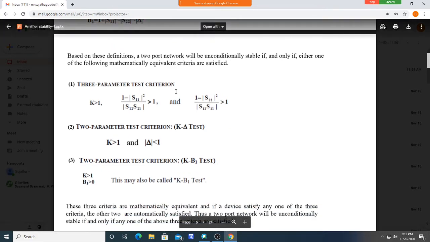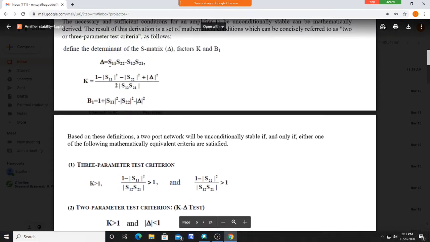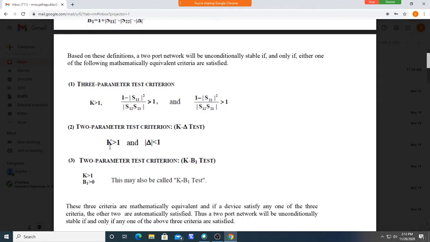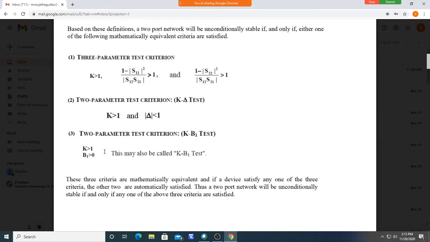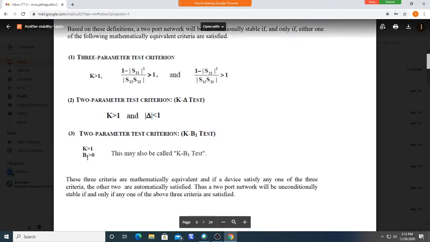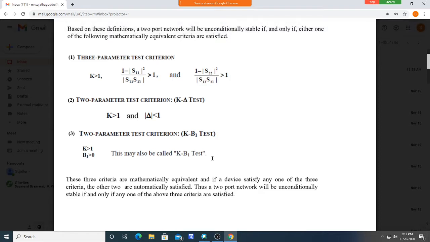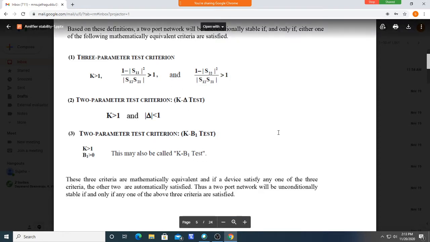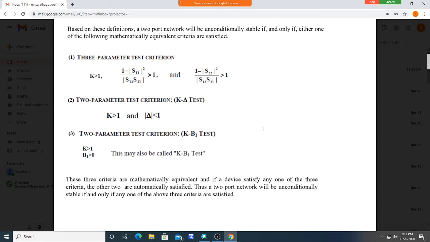You can do it this way, or you can do it this way also. Just calculate a k value and delta value here. If k is greater than 1 and delta is less than 1, that is unconditionally stable. Similarly, you can do it for k and b also: if both k and b are greater than 1, then also it is unconditionally stable. Any one of these tests you can do to find out whether it is unconditionally stable or conditionally stable.